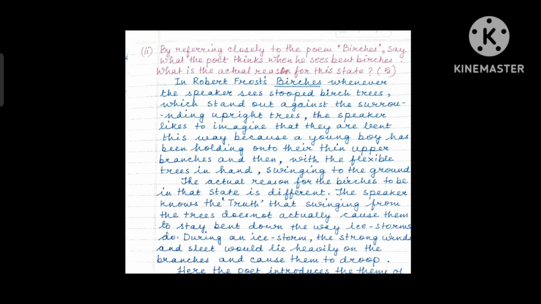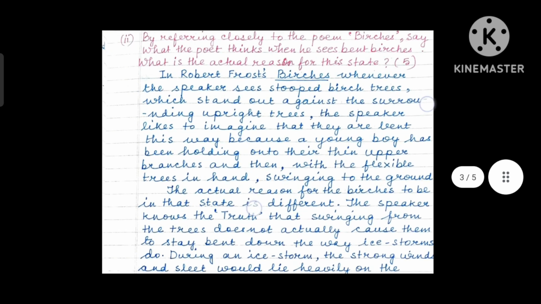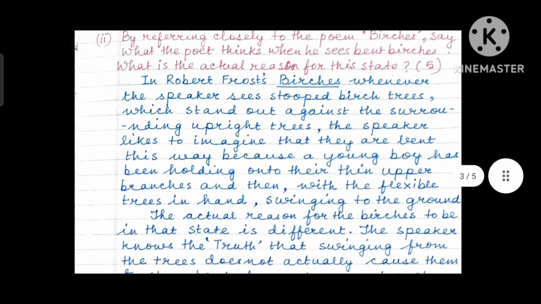of your answers. Now, by referring closely to the poem Birches, say what the poet thinks when he sees bent birches. What is the actual reason for this state? 5 marks once again. Again, start with an introduction.